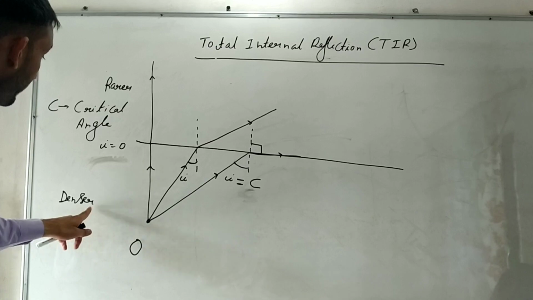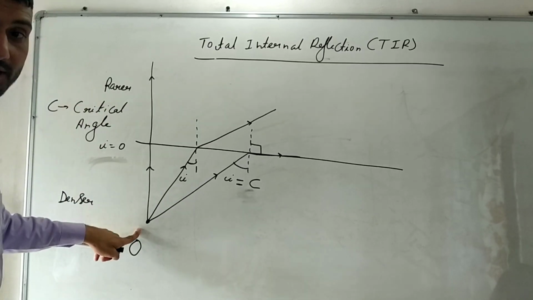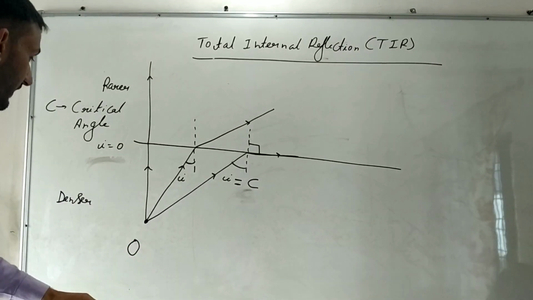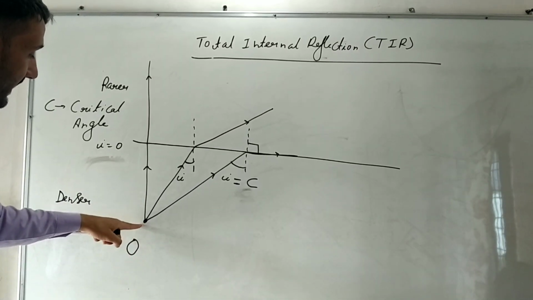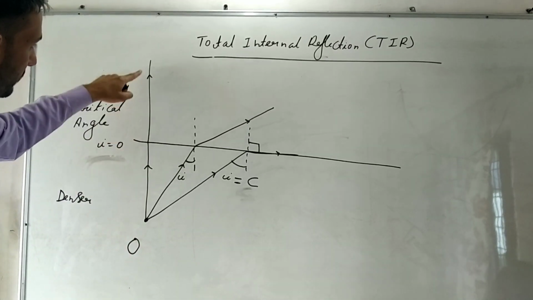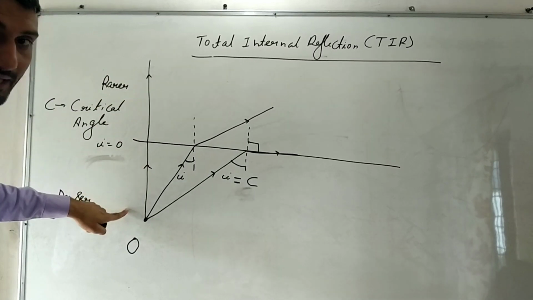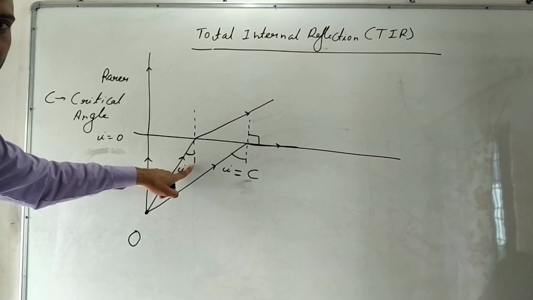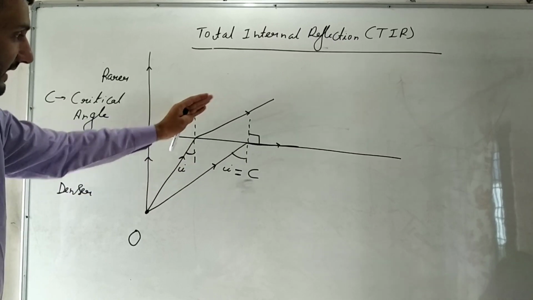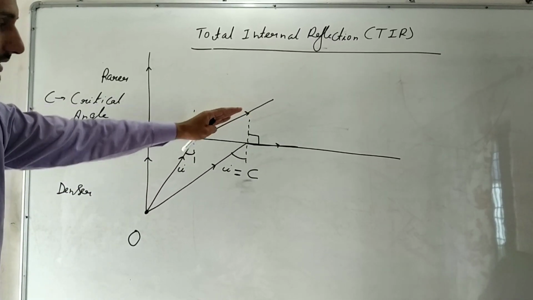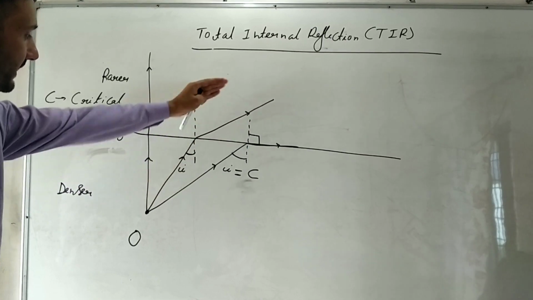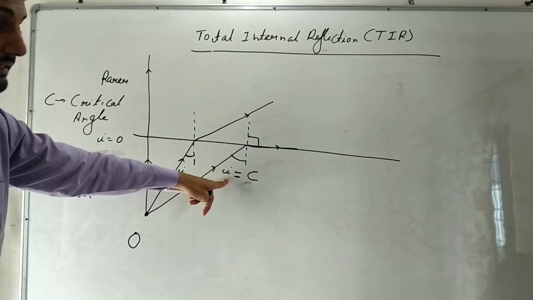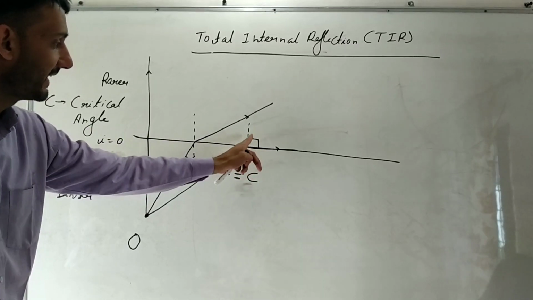So the light ray is going from denser to rarer medium. We have an object here from which the light ray is moving in all possible directions. What did we notice? When the light ray goes straight normally, it does not bend anywhere. Angle of incidence is 0. We increase the angle of incidence to i. The light got refracted, and it went like this.